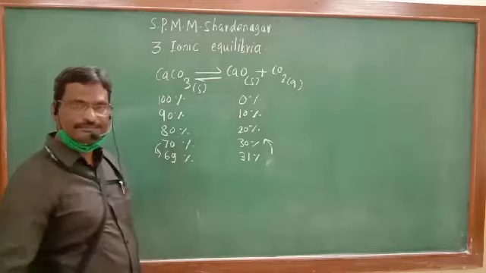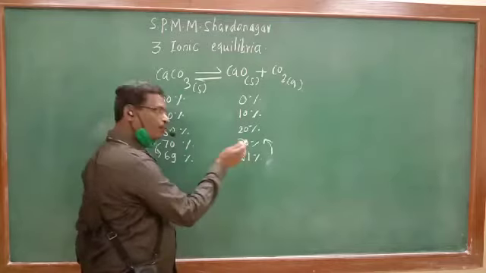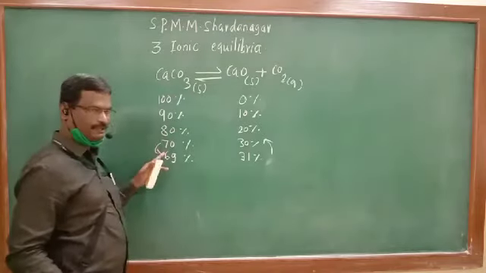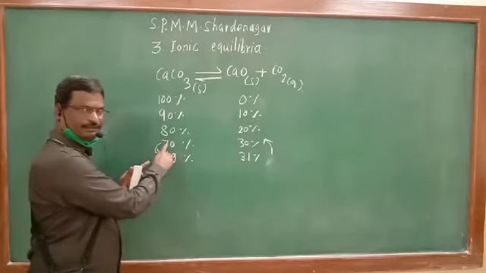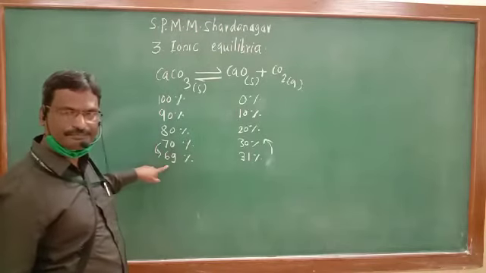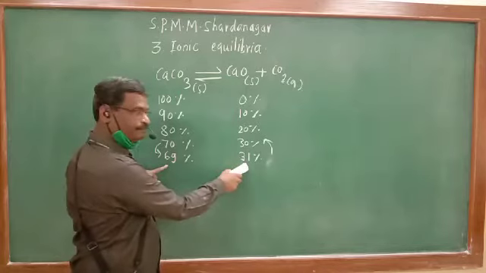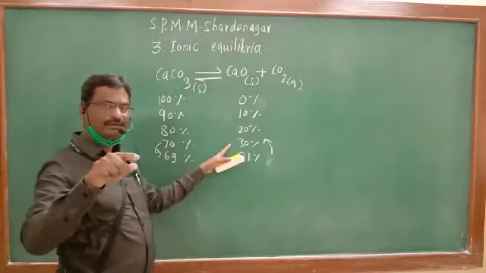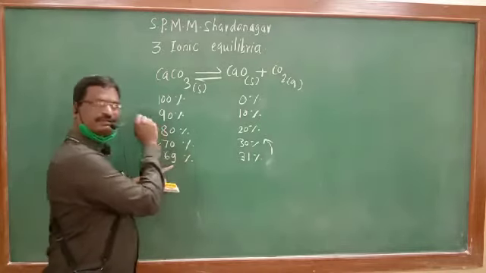So at that time, out of this 30%, 1% is reconverted to the reactant. So what does it become again? It becomes 70%. Is it right? 70 reduced to 69. But at that time, this 30 became 31. And out of this 30, 1% is reconverted to the calcium carbonate. So again 69 becomes 70.